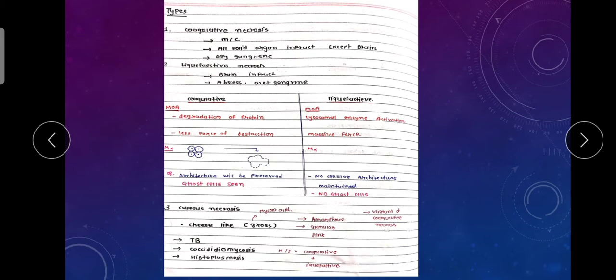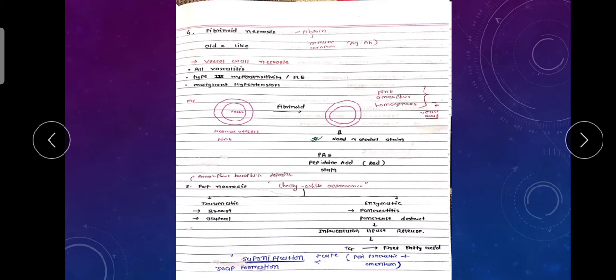Okay, then the caseous necrosis. So caseous necrosis is cheese like. Okay, TB, coccidioidomycosis and histoplasmosis, also seen in the third stage of syphilis. Okay, amorphous and granular and pink, and most commonly it is a combination of coagulative necrosis and liquefactive necrosis. Okay, then we saw the fibrinoid necrosis.